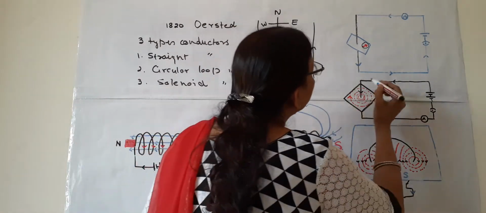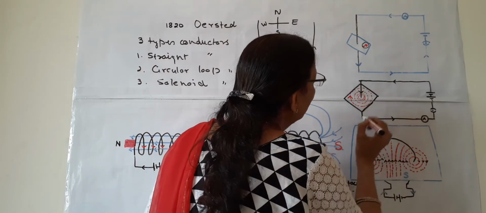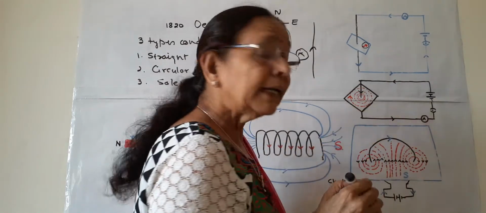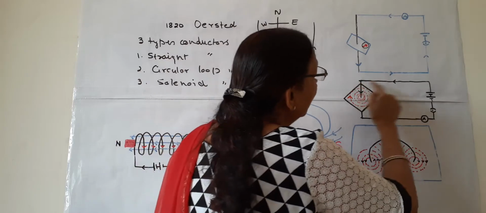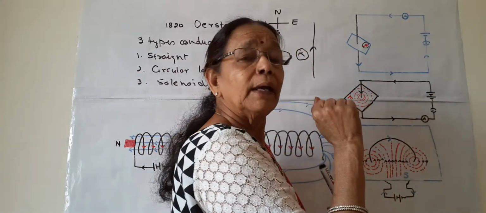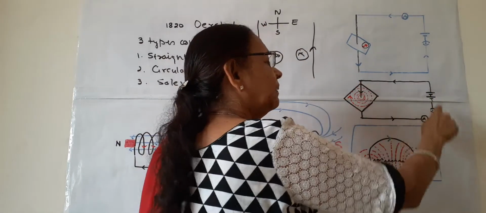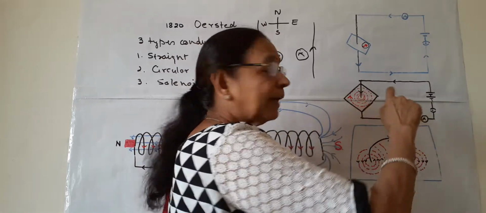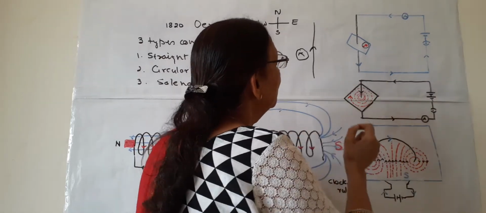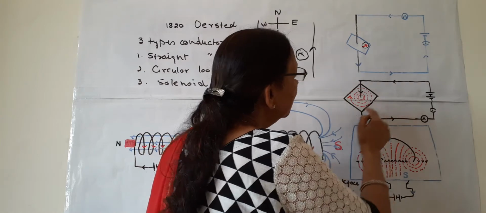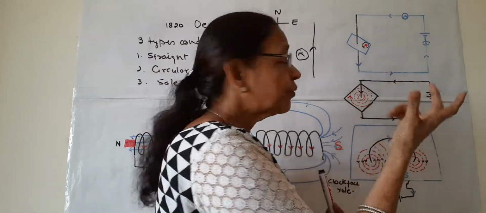This line, from here to here, is a metallic conductor, and it is joined in an electric circuit like this. This is a tough, strong cardboard.